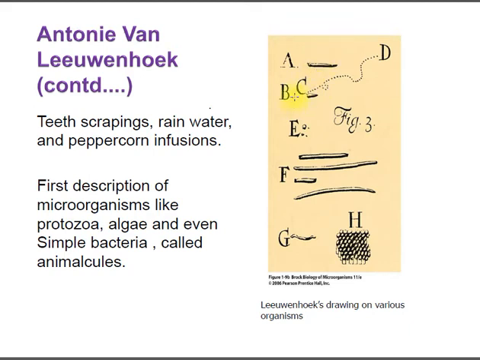His drawings can be seen here, and he not only drew them but also described them. Today we know that what he described were protozoa, algae and even some simple bacteria. Since they were small and the term microorganisms was not known then, he called them little animals and gave the term animalcules.